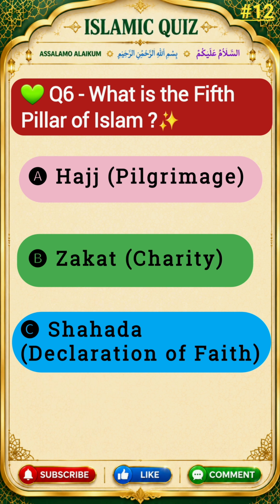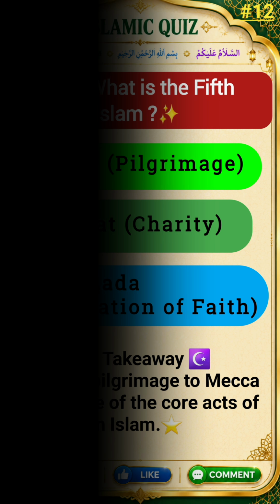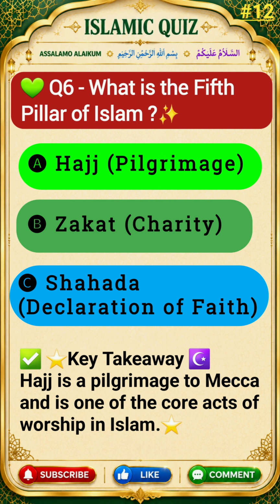Question 6. What is the fifth pillar of Islam? Options are A. Hajj, pilgrimage, B. Zakat, charity, C. Shahada, declaration of faith. The correct answer is option A, Hajj, pilgrimage.